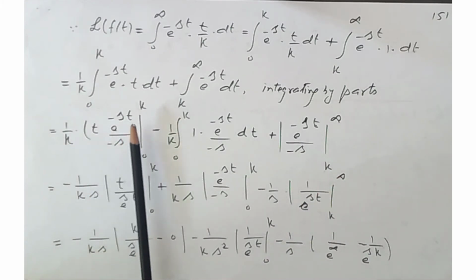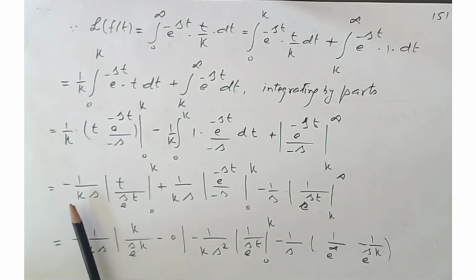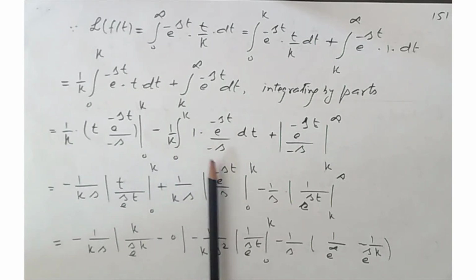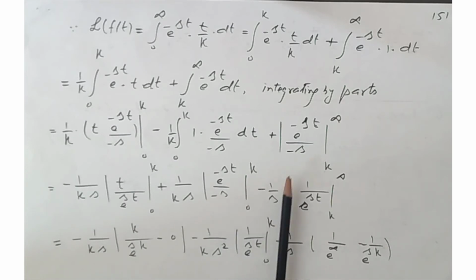Now this can be written as minus 1 by ks times t e^(-st) from 0 to k, plus 1 by ks times e^(-st) over minus s from 0 to k, minus 1 by s times e^(-st) from k to infinity.